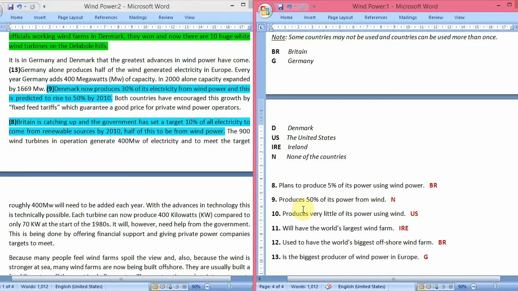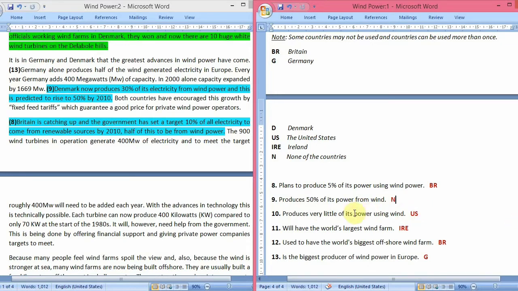There was no country producing 50% of its power from wind written in the whole passage. There was just Denmark, and that also was planned for 2010. So definitely the answer is none of the countries. So the answer is N.